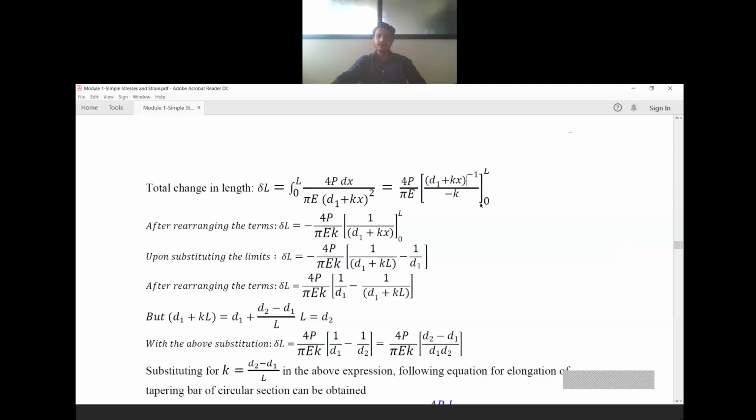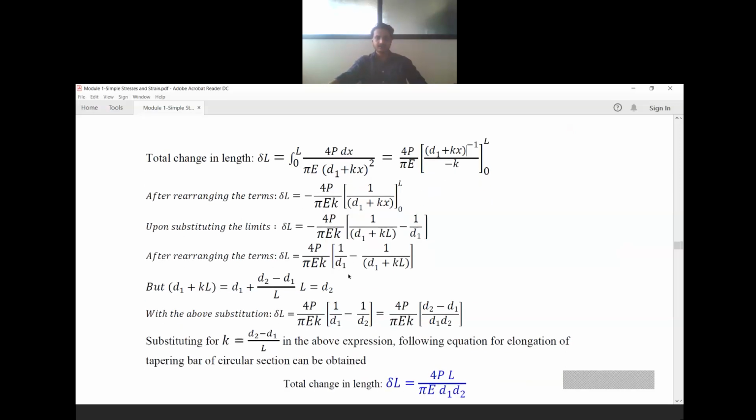So after applying the limit 0 to L, putting 0 is of no use, 0 minus L becomes L. So if I apply the value of x as L, the formula becomes like this. We should also be careful that we have a negative sign here. You should be very careful while substituting. This portion is constant.